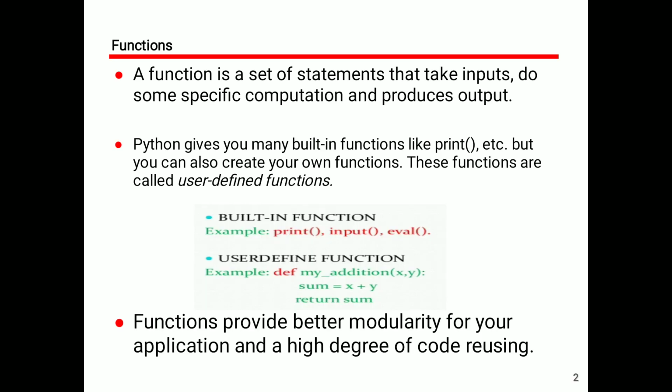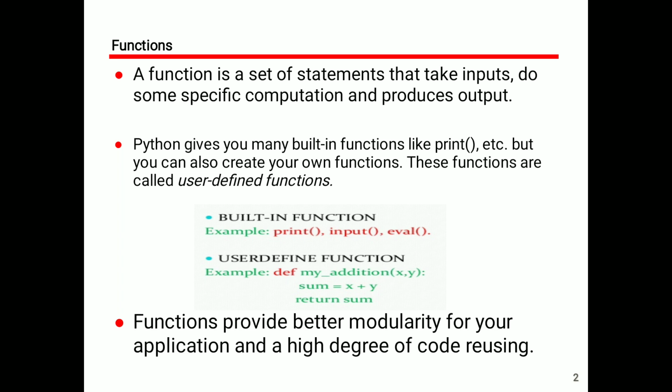Now we are discussing functions. What is a function? What are the different types of functions? A function is a set of statements that take inputs, do some specific computation, and produce output.